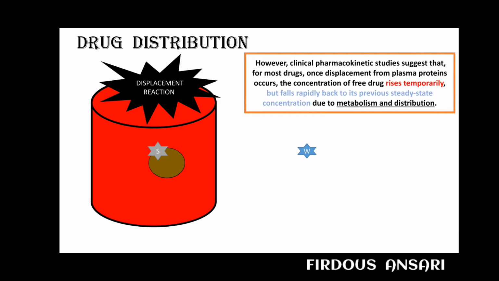However, clinical pharmacokinetic studies suggest that for most drugs, once displacement from plasma protein occurs, the concentration of free drug rises temporarily but falls rapidly back to its previous steady state concentration due to metabolism and distribution.